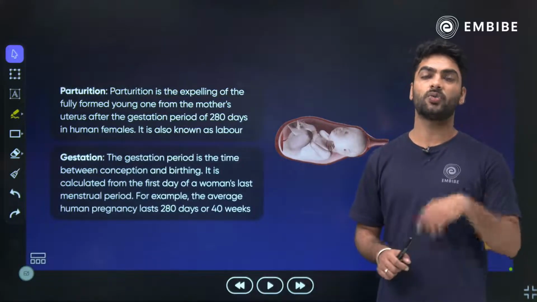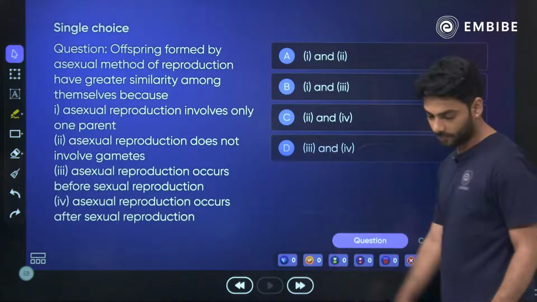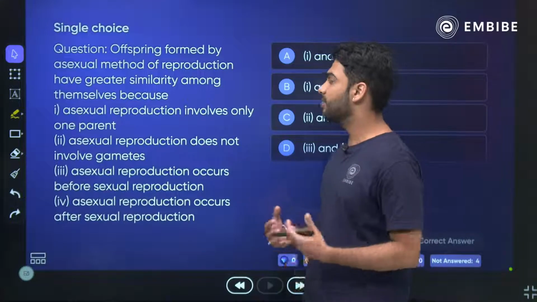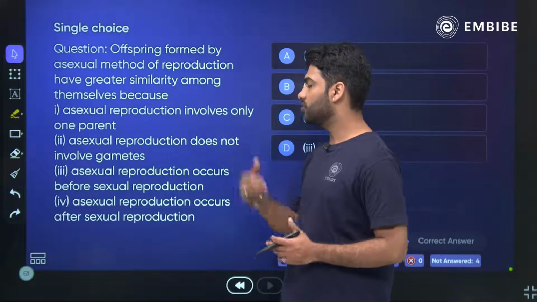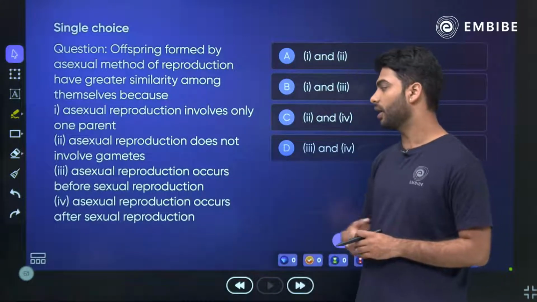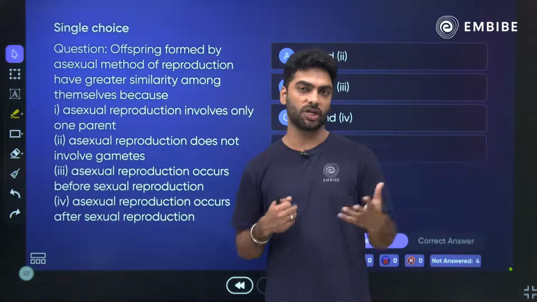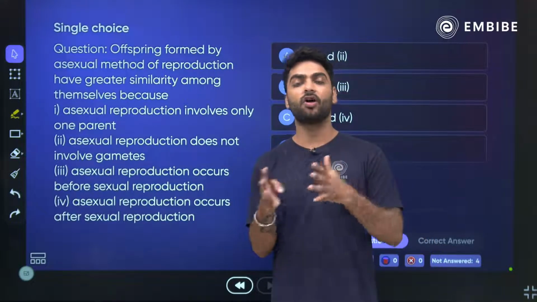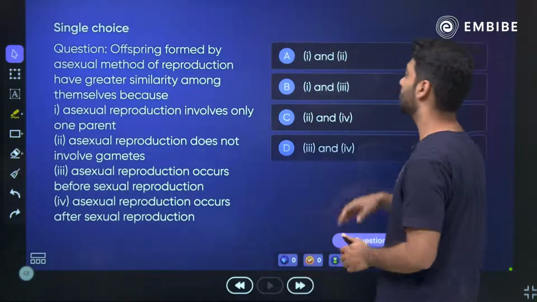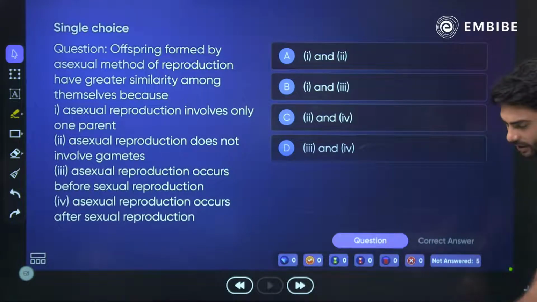Now I want you guys to answer a couple of questions based on this chapter. The first question: offspring formed by asexual reproduction have greater similarity among themselves because it involves only one parent, it does not involve gametes, it occurs before sexual reproduction, or it occurs after sexual reproduction. Why does the progeny of asexual reproduction show a lot of similarity? Why is there minimal variation seen in asexual reproduction? Is it because of 1 and 2, 1 and 3, 2 and 4, or 3 and 4? Very easy. I think 20 seconds are more than enough.